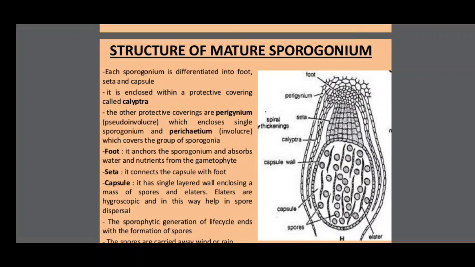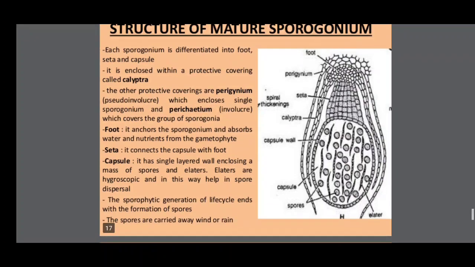Seta connects the capsule with the foot. So the sporophyte differentiates into 3 parts: foot, seta, and capsule. The foot is the anchoring part attached to the gametophyte, and at the same time absorbs water and nutrients from it. Seta is the connective part between the capsule and foot.